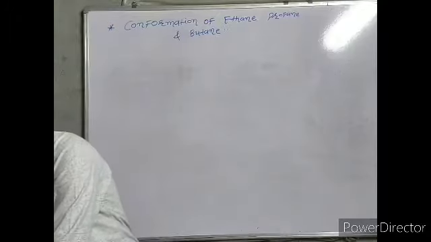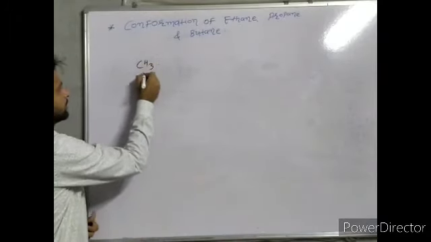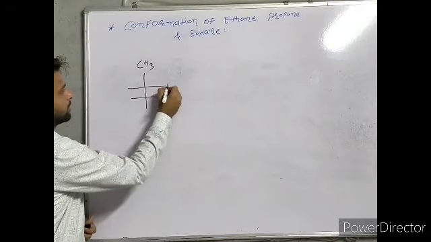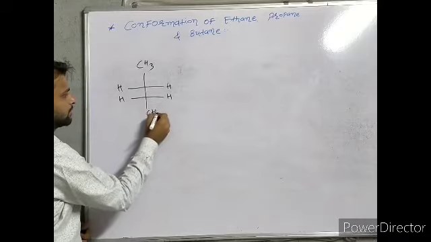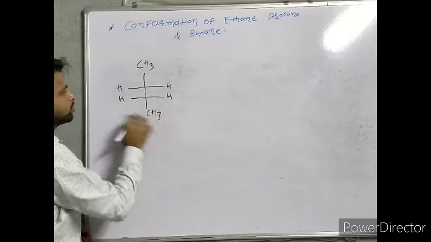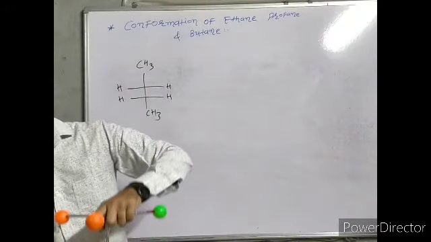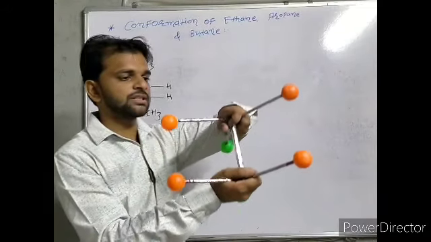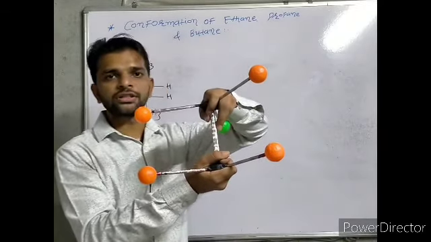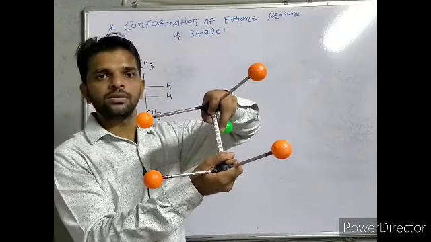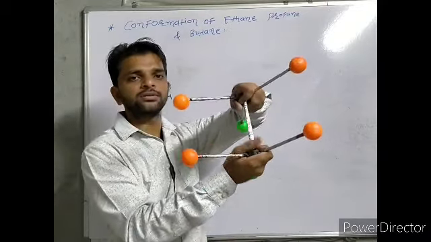First of all, this is the simple 3D structure of normal butane. We know that for normal butane, this is CH3, this is hydrogen, and this is CH3: CH3, CH2, CH2, CH3, normal butane. Here all the orange balls are considered hydrogen and both green balls are considered CH3.